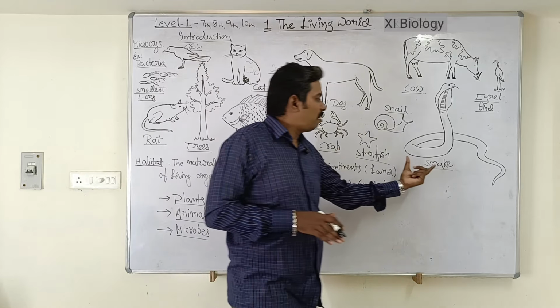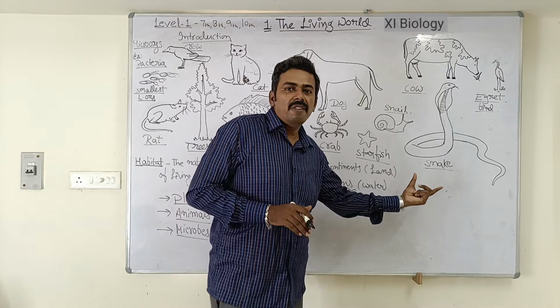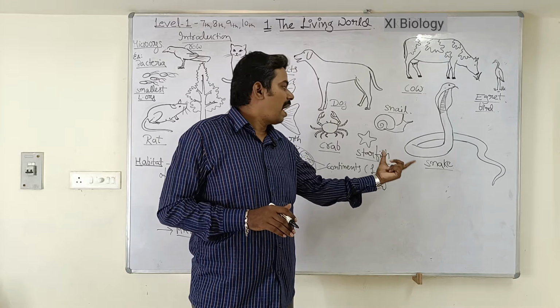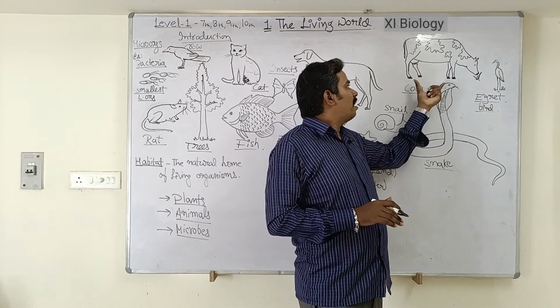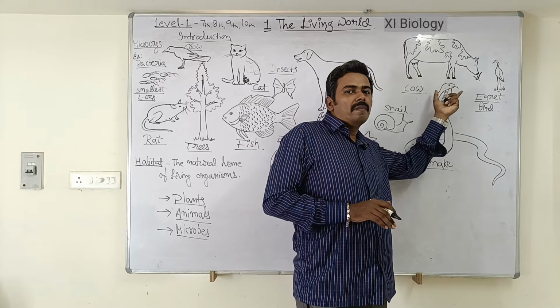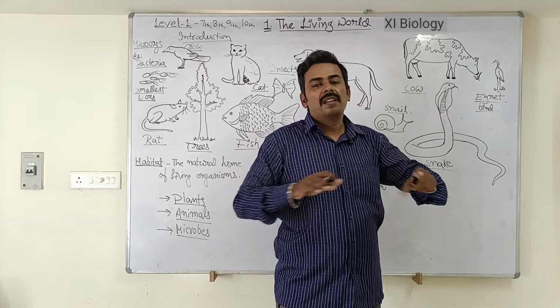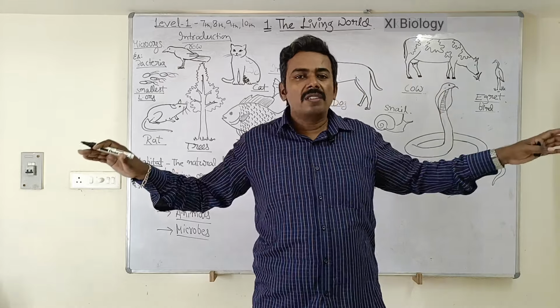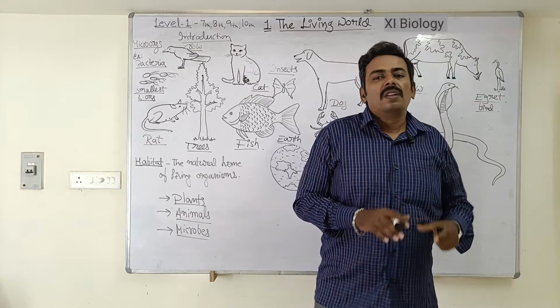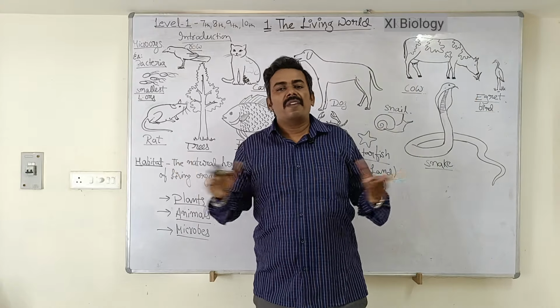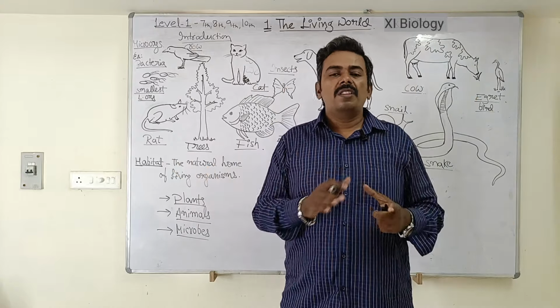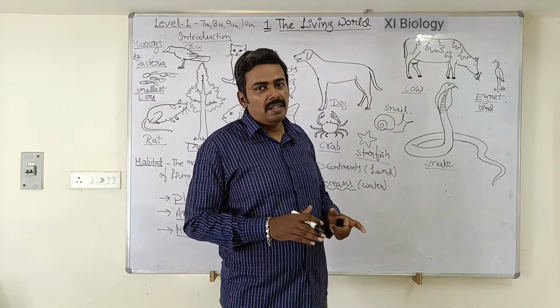And what is the habitat for snake? The snakes live in forest, isn't it? So forest is the habitat for snake. Can you tell what is the habitat for cow? The grasslands, where you can find a lot of grass growing. Such places are called grasslands. The grasslands are the habitat for cows, isn't it? So there are different types of habitats for each group of organisms, isn't it?